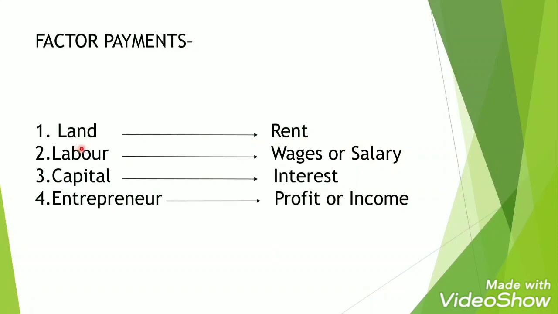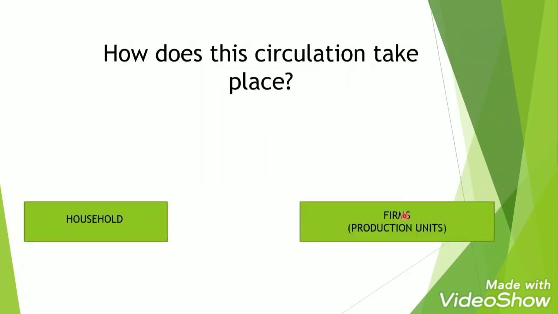Labor will get its wages or salary. In place of capital, the firm will make its payment in the form of interest, and the entrepreneur will earn its profit or income. How does this circulation take place? It takes place from household to firms and from firms to household.